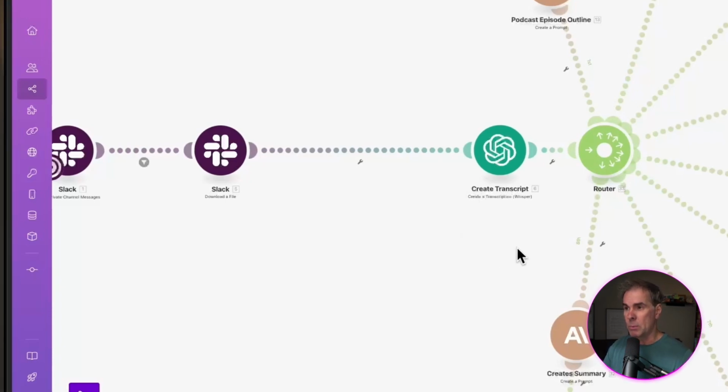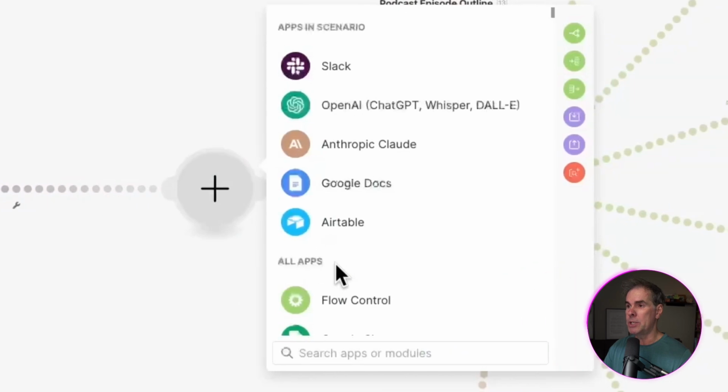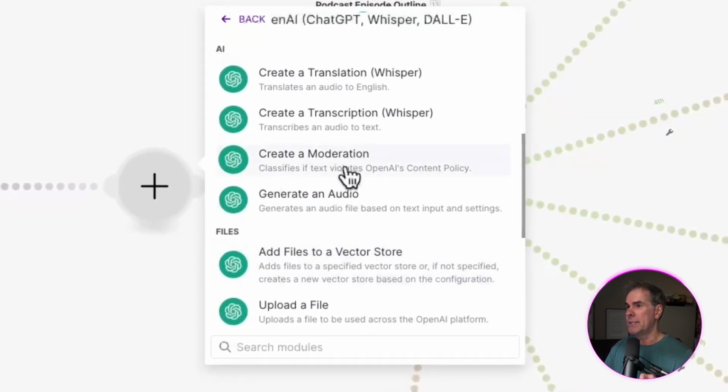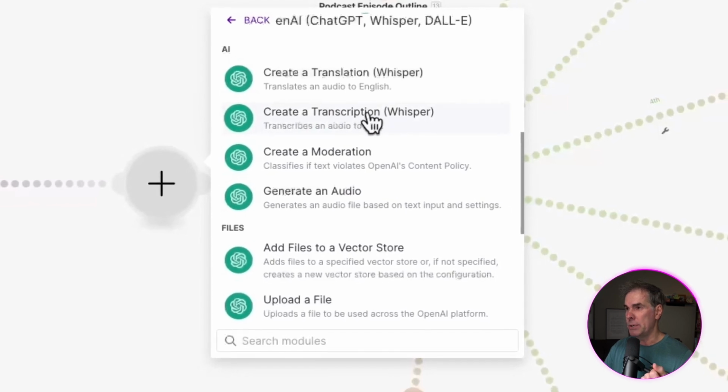So what we're going to do is we're going to use Whisper AI, which is within OpenAI. So we want to add the OpenAI module to our automation here. And if I were selecting this again, I want to go to add a module. I want to go to OpenAI. And I want to go down here to where it says create a transcription. And I'm going to choose that.